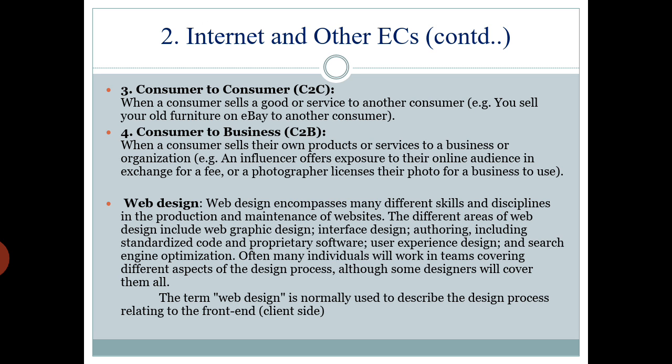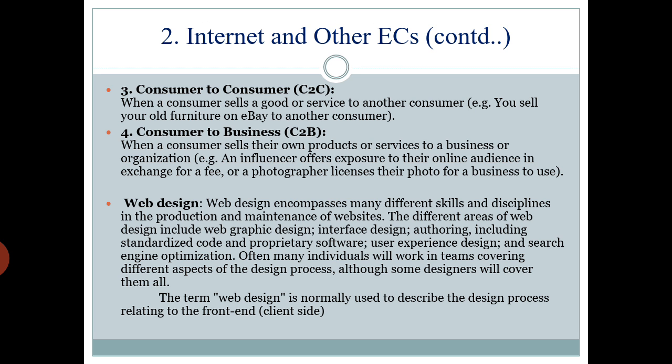Fourth one, consumer to business, that is C2B. When a consumer sells their own products or services to a business or organization. So consumer sells a product or service to business. So one is customer or consumer, other is a business party. For example, an influencer offers exposure to their online audience in exchange for a fee.